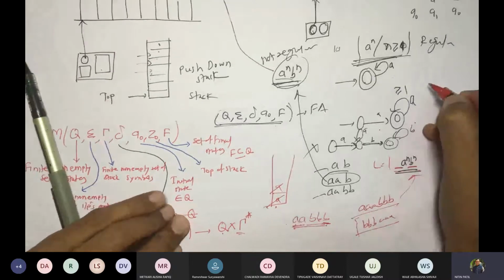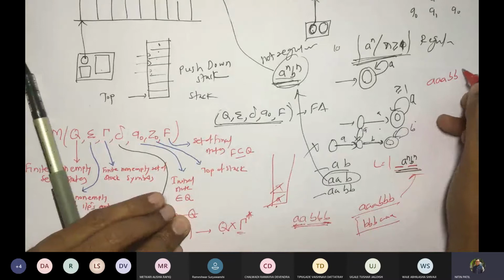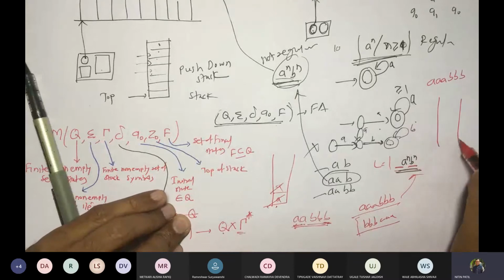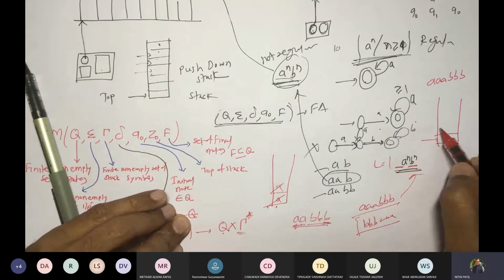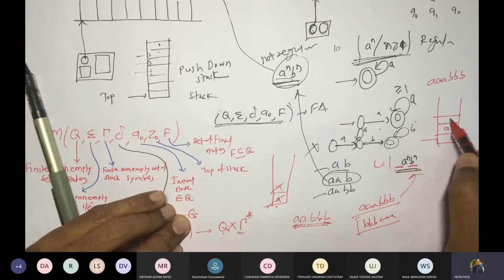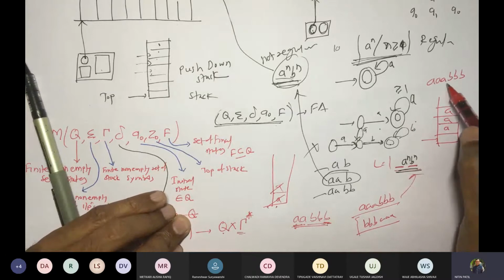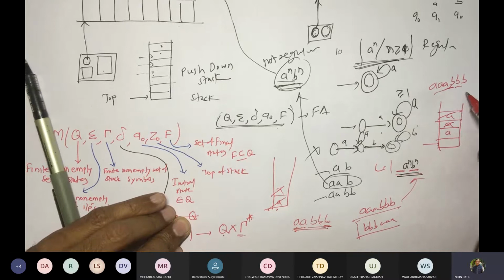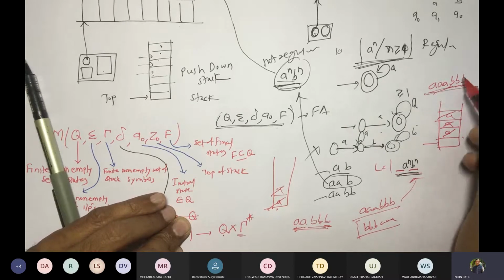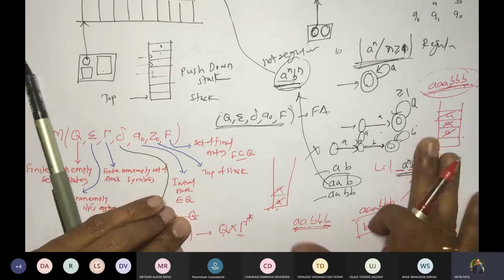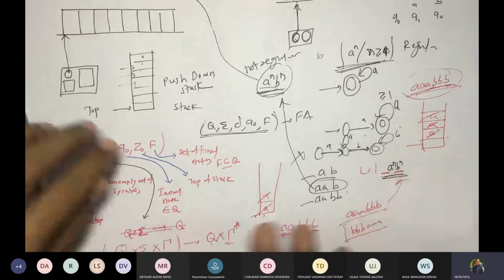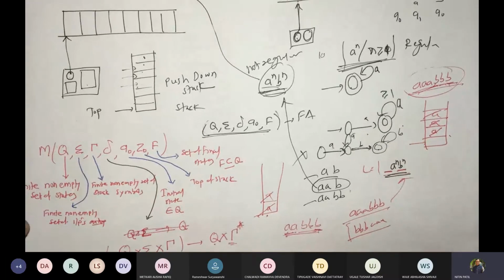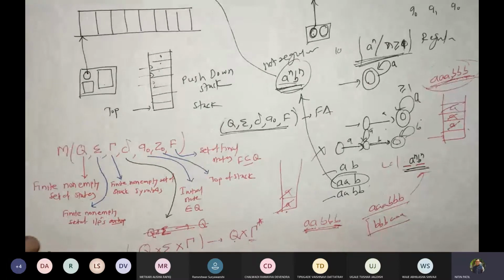So if it is, say, 3 A's and 3 B's, suppose this is your default top. You push A, A, A. Whenever you get B, process it and pop. Next B, pop. Next B, pop. Now when the stack is empty and your string has ended, this is a valid string. This is the logic that we are going to make use of in solving these PDA examples. Till this, is it clear?